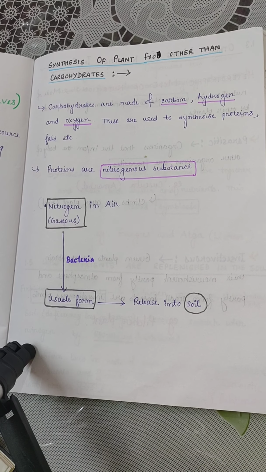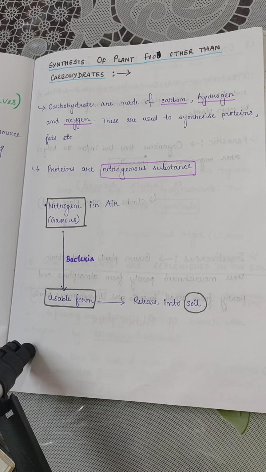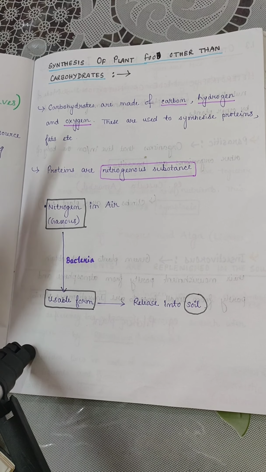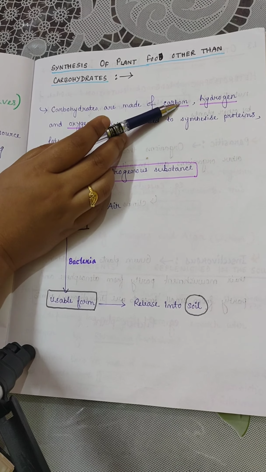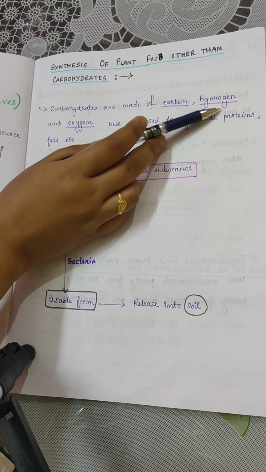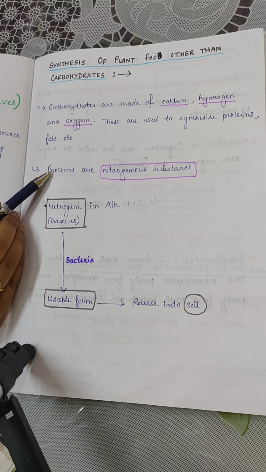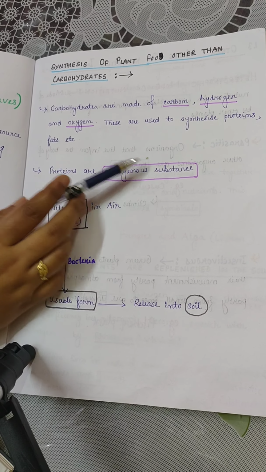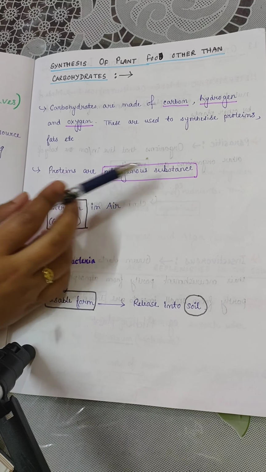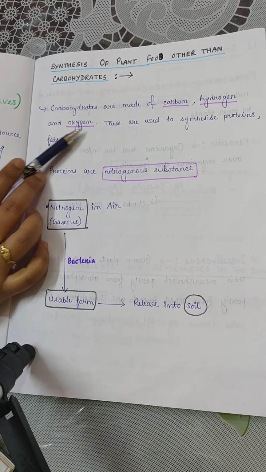You have already learned that photosynthesis gives us carbohydrate, but other than carbohydrate there are some other components also, like proteins and fats. So how are these prepared? See, carbohydrate is made up of carbon, hydrogen and oxygen. This carbon, hydrogen, oxygen can synthesize other components also. But proteins are nitrogenous substances. That means proteins contain nitrogen also. But there is no nitrogen in this list.